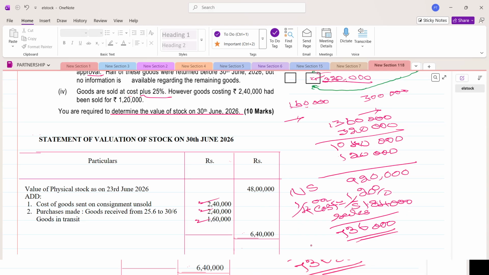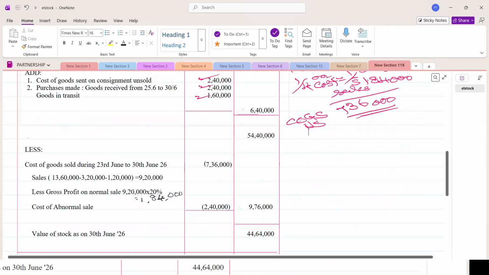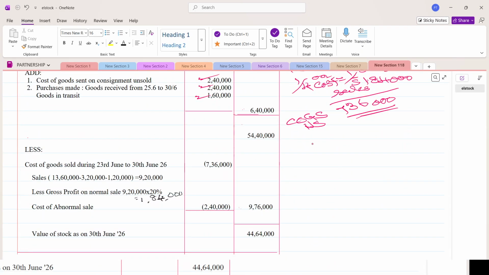Plus, this is the cost of goods of the normal sale. We have got one abnormal sale also. The cost of abnormal sale is 2,40,000. So add that cost of goods sold, that is the abnormal sale. They have given the cost as 2,40,000.